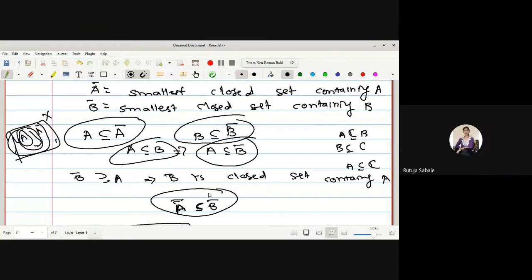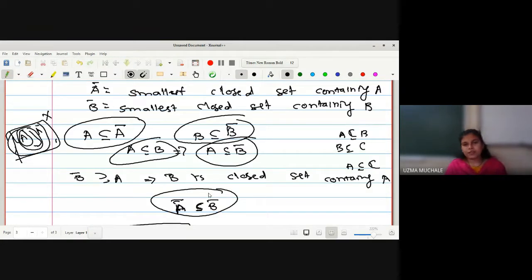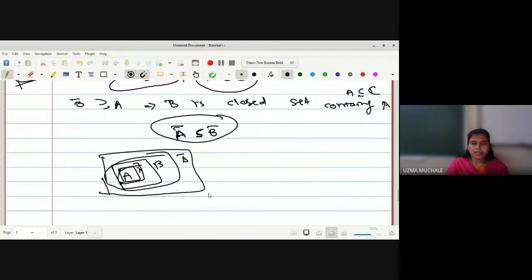Simply, we have to understand the words: smallest closed set containing A. A bar is the smallest closed set containing A, and B bar is a closed set containing A. So the smaller will be contained in the larger one. Just like the intersection. In an intersection, what will come? The smallest one. So that smallest one will be contained in the bigger one, which contains A. Out of all the collections, we are going to take the smaller one, and that smaller one, A bar, will be contained in your B bar.